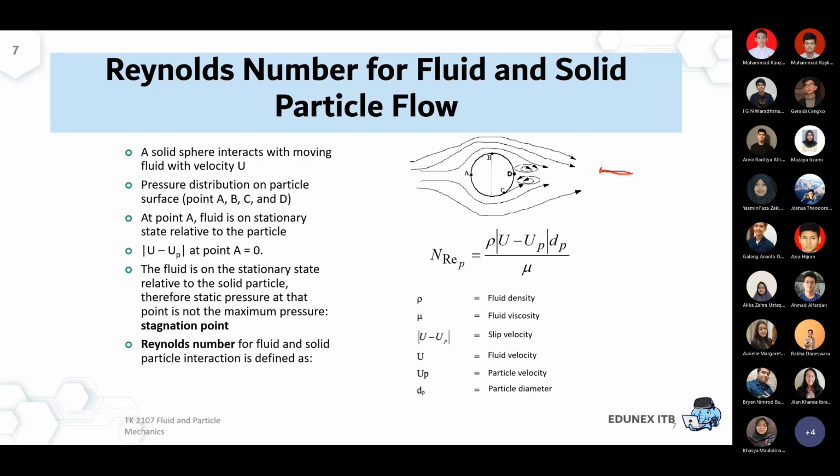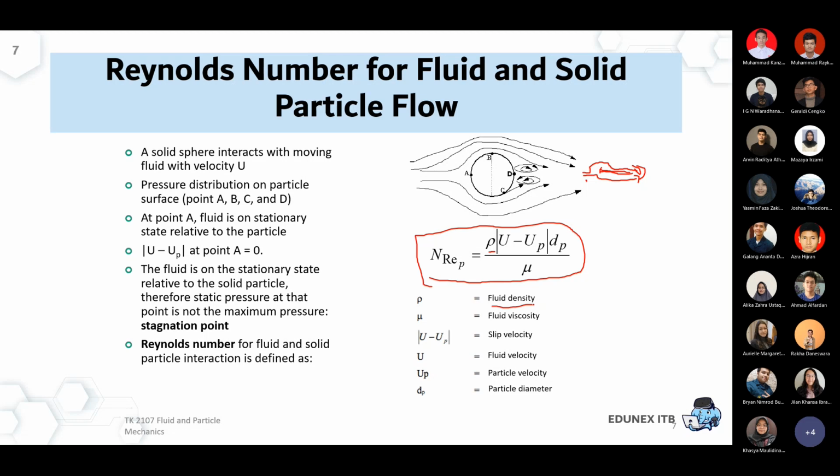Okay, maybe it's not going to be as extreme as this sphere flow. Maybe the flow will look like that. And the drag coefficient of course will be different in this different shape of particles. Just keep in mind that in terms of the Reynolds particle, that's the generic correlation. The density part is still the fluid density. So that's not the density of the solid, it's still the fluid density.